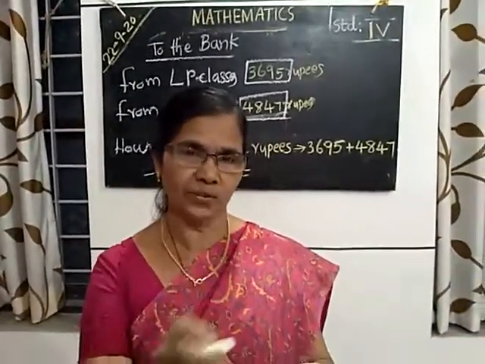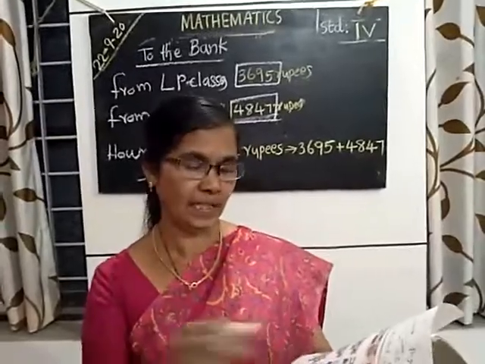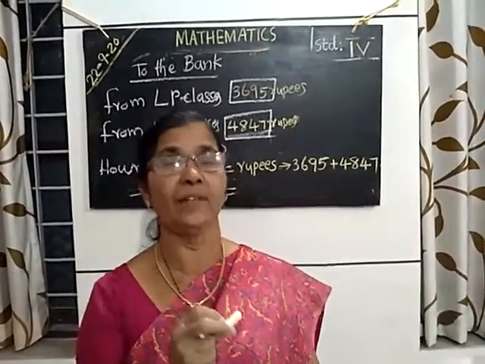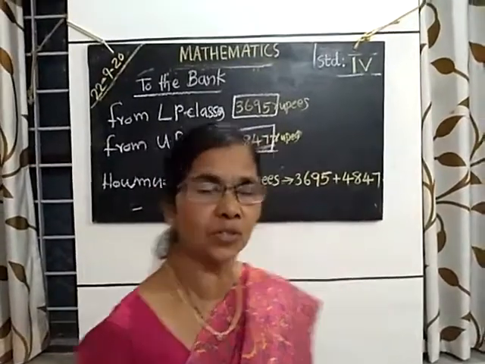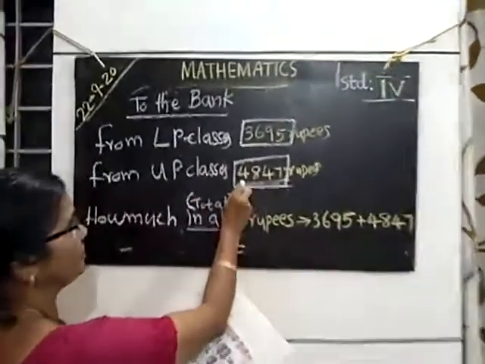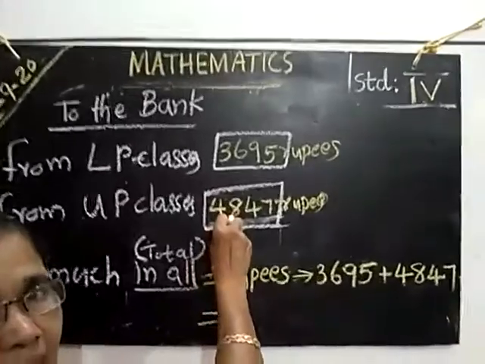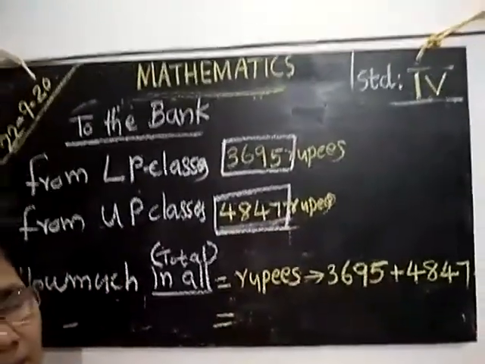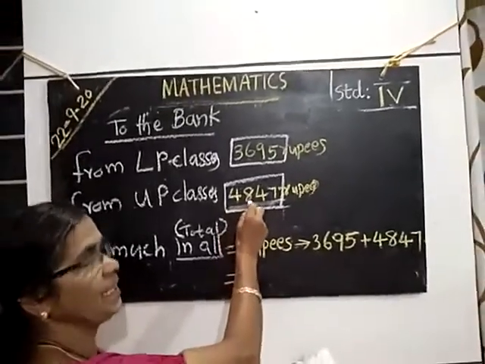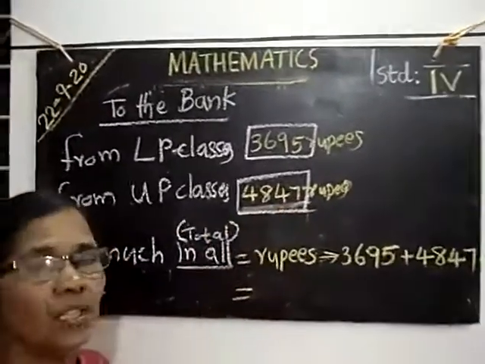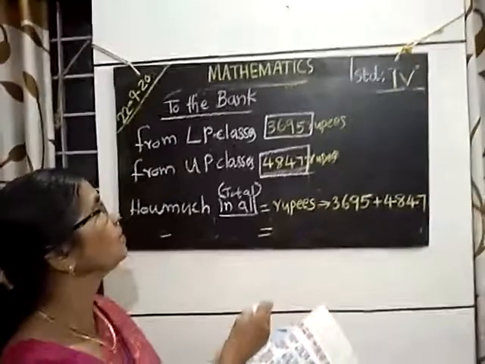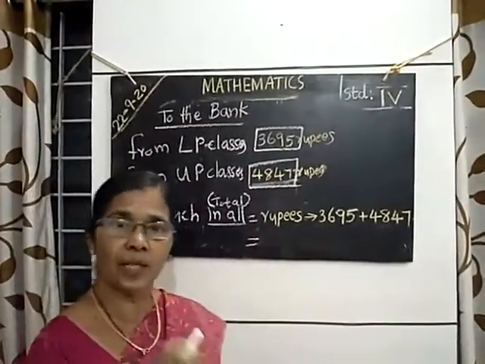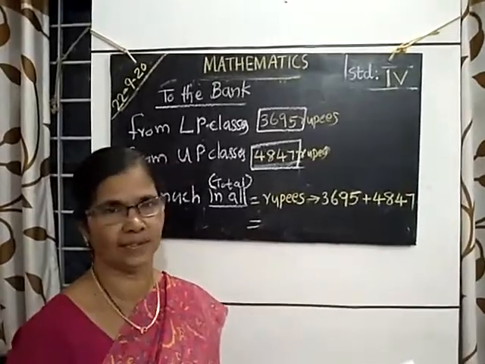Now 4,000 rupees, 800 rupees, 40 and 7 rupees. What will be the amount? 4,847 rupees. Okay. You got the amount separately collected from LP classes and UP classes.